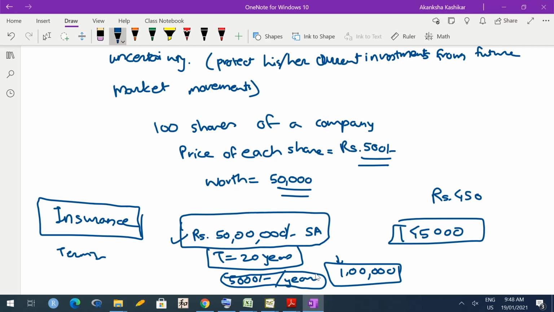It's not uncertain. So I know that I have to pay 5,000 every year, so I can keep it aside. So that when an uncertain event happens, like say death, then my family can rely on this money that the company is going to pay them.